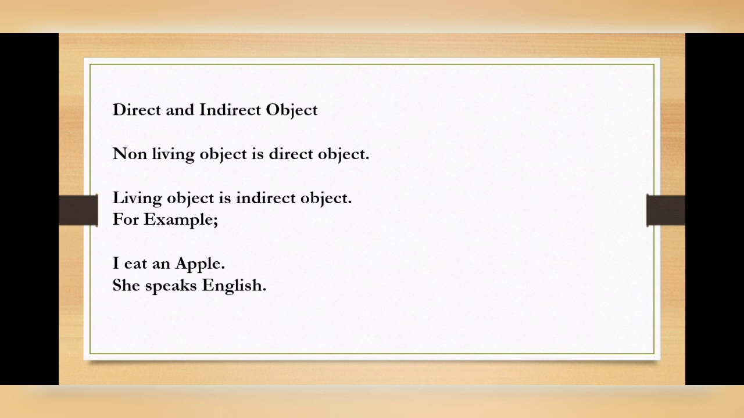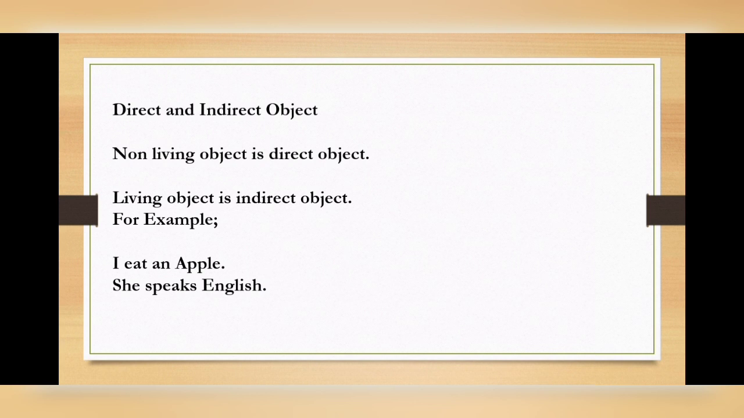Now what are direct and indirect objects? The word after the verb is not always a direct object. We cannot call it a direct object. So what are directs actually? A non-living object is a direct object and a living object is an indirect object. Now what is an object? The reply that you get after asking what and who will always be the object. Like, I eat an apple. So apple is an object. It is a non-living object. That's why it will be a direct object.